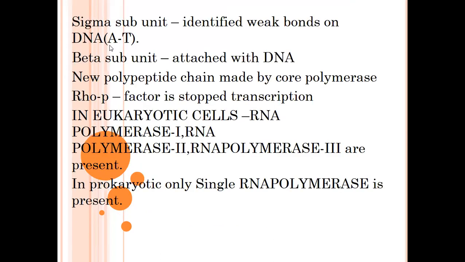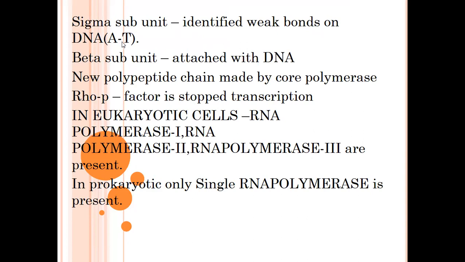Of these subunits, the sigma subunit mainly helps in the identification of weak hydrogen bonds on the DNA. That is the identification of weak hydrogen bonds between adenine and thymine only. Between adenine and thymine, only 2 hydrogen bonds are present. These 2 hydrogen bonds are broken with small energy, so they are called weak hydrogen bonds.